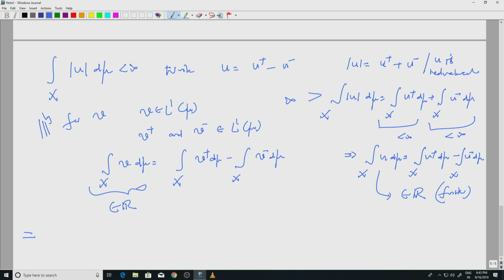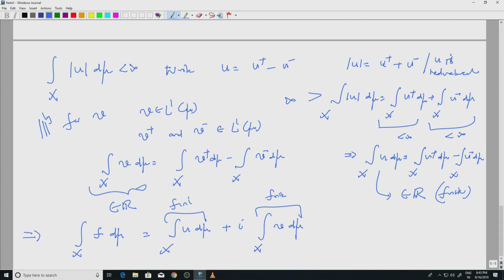So all this would imply that integral of f d mu is integral over x u d mu plus i times integral over x v d mu, and each is a finite quantity. So this is like alpha plus i beta, so it's a complex number. Okay, it makes sense. So this is a fixed complex number and we are trying to prove that.